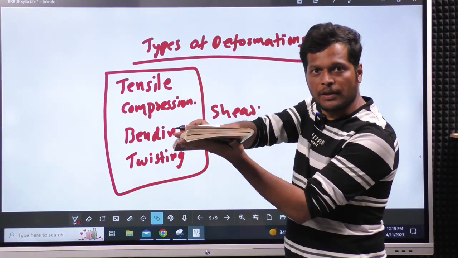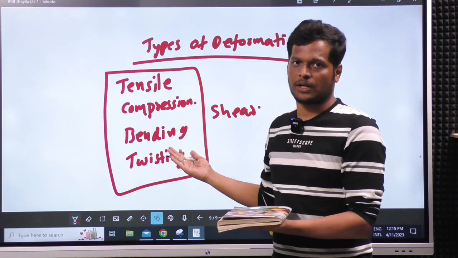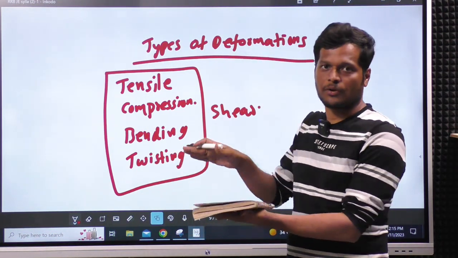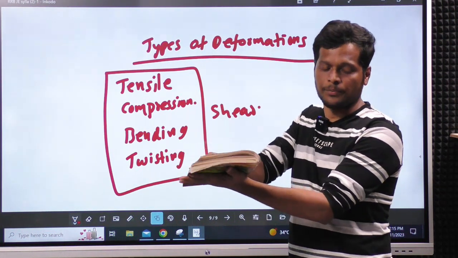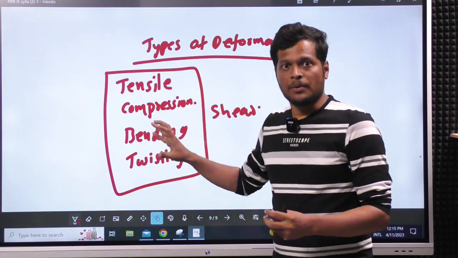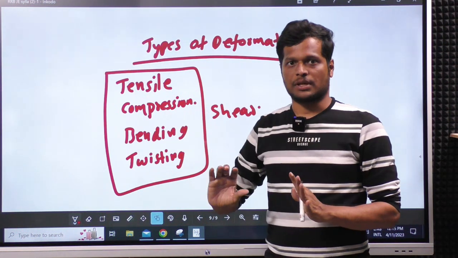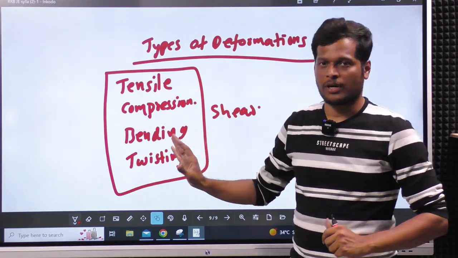Without torsion you can apply shear directly, or through twisting also you can apply shear. Twisting also gives shear types of stress, not separate. So the load you may apply separately, but the deformation you are getting in twisting is shear deformation only. So these are the major types of deformation we have.